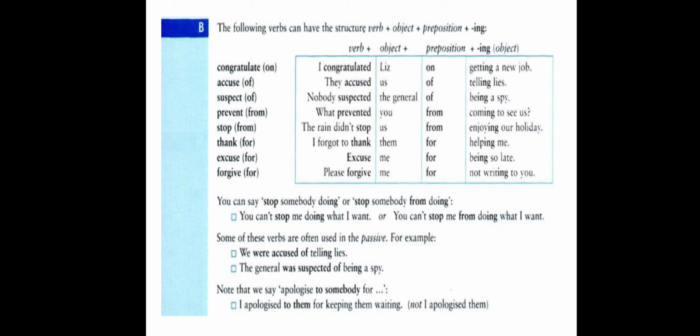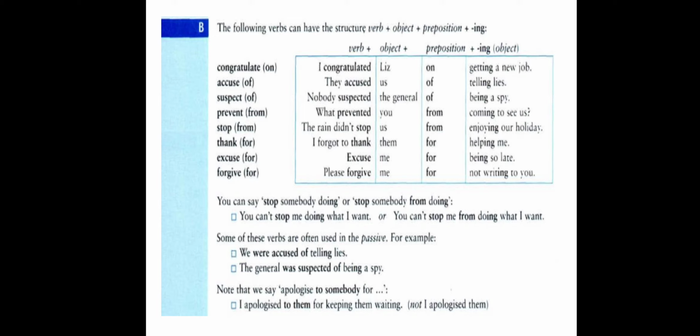Part B. In part B, we have verbs that can have the structure verb plus object plus preposition plus verb plus ing. We have the verbs congratulate, for example, congratulate on, accuse of, suspect of, prevent from, stop from, thank for, excuse for, and forgive for.